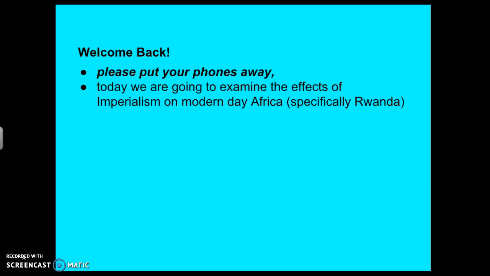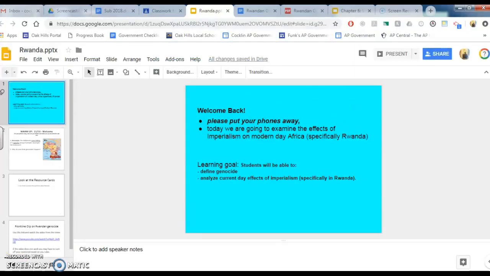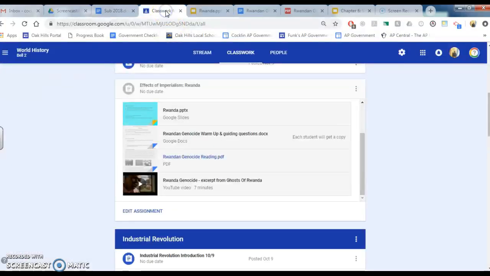Today we're going to talk about the effects of imperialism in Rwanda today and how the imperialism that happened there during the 1800s and 1900s really affected and messed up Rwanda in today's world. To do this, you're going to need to go to your Google Classroom, and you'll see this assignment: effects of imperialism in Rwanda.